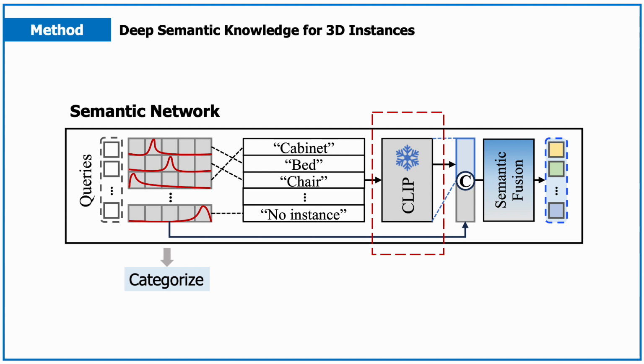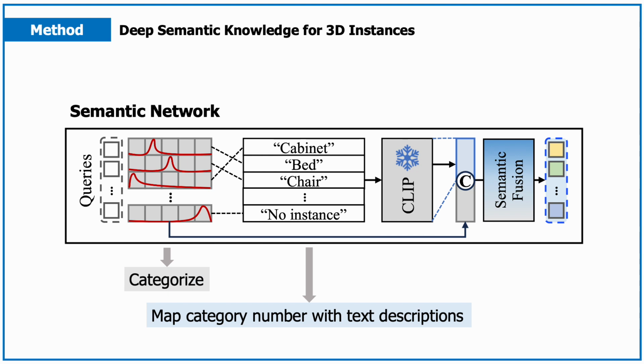To achieve this goal, we utilize a carefully designed semantic network. Specifically, with the refined query queue from each query refinement block, we first categorize each query following the linear classification head F class in the mask module. Given the set of category candidates, we map the category number with the corresponding text descriptions.